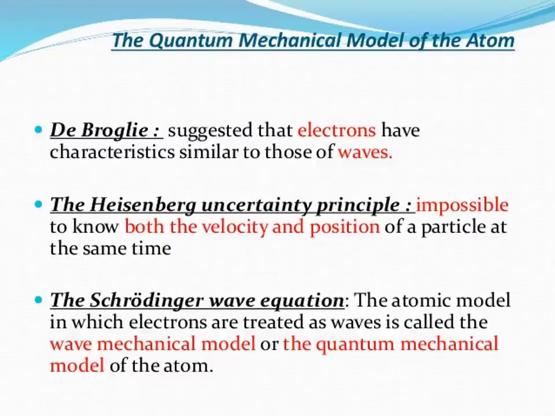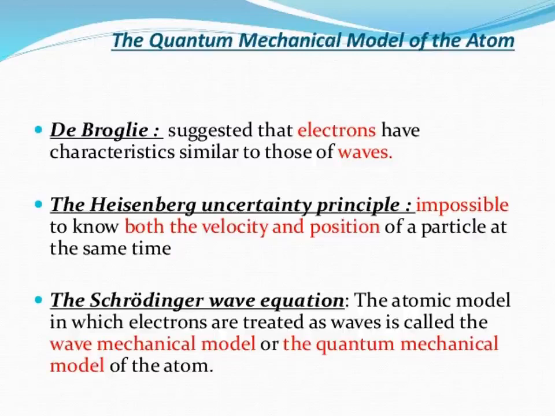Now, what are the main features? There are 5 most important features. First, the energy of electrons in an atom is quantized. In an atom there are electrons, and the energy of those electrons is quantized. We can write it in mathematical expression.